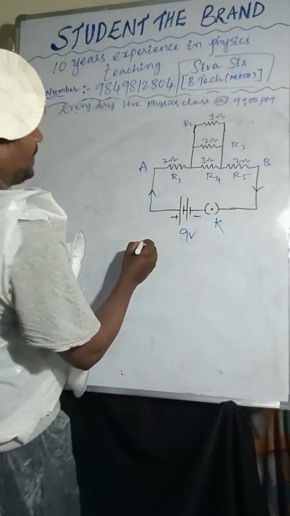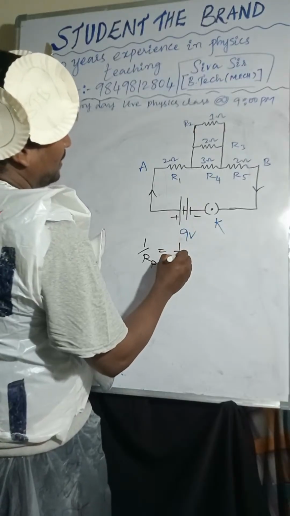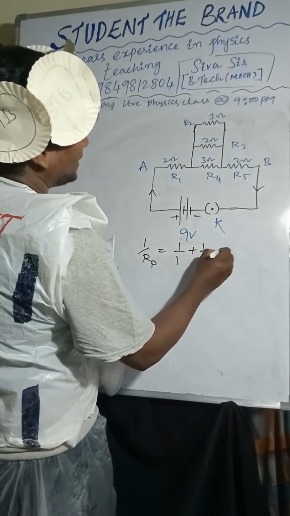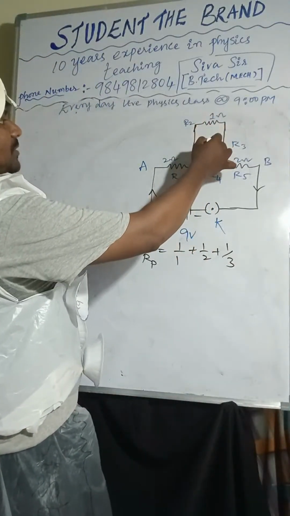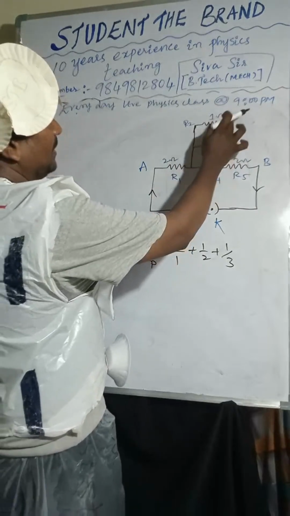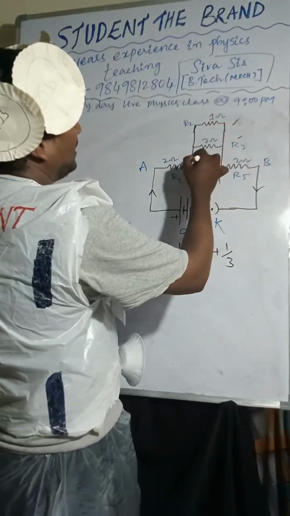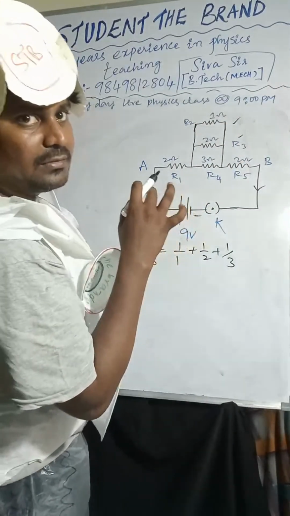Now you can see 1 by Rp equal to 1 by 1 plus 1 by 2 plus 1 by 3, because these three, R2, R3 and R4, are connected in parallel combination.